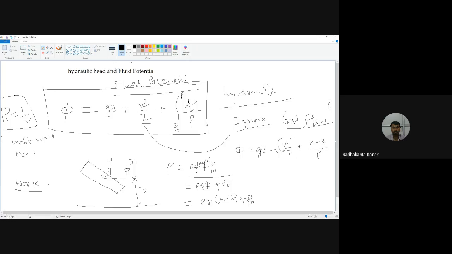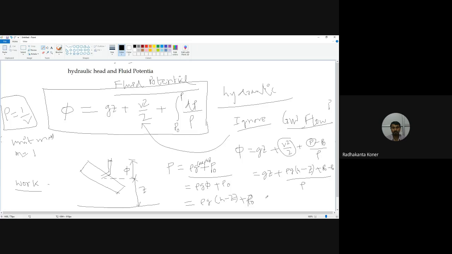Now neglect the velocity term, so phi is gz plus, with P being rho g (h minus z) plus P0, minus P0, divided by rho.